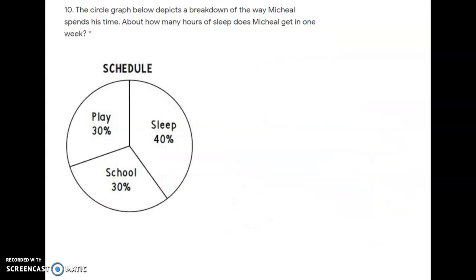And then last but not least, we have number 10. The circle graph below depicts a breakdown of the way Michael spends his time. About how many hours of sleep does Michael get in 1 week? So we do have hours of sleep. So in this case, I'm sleeping 40% of the time.